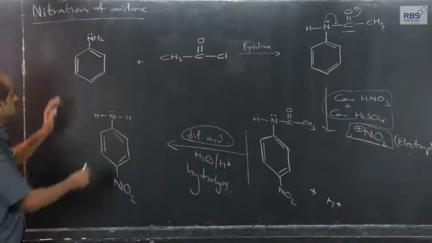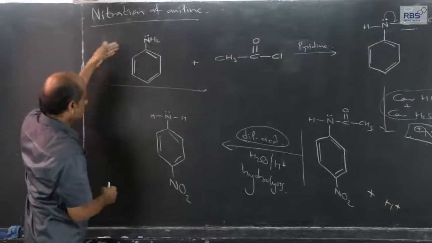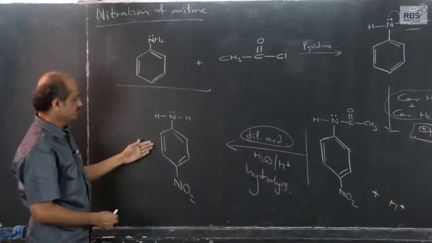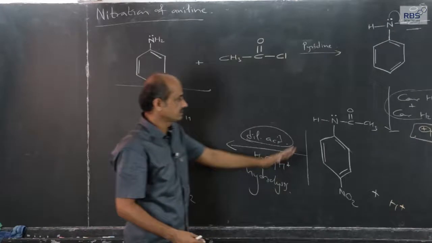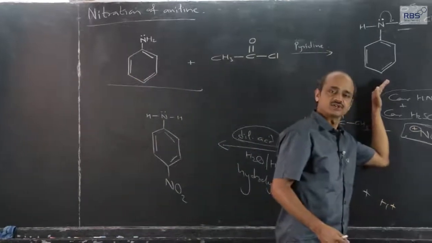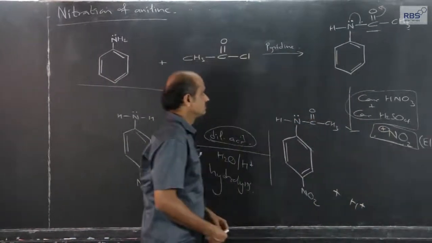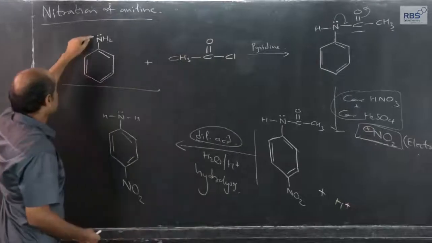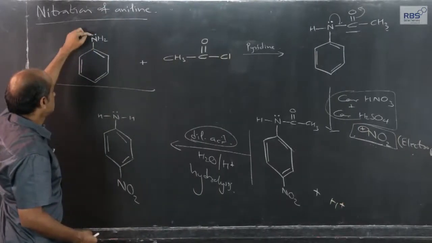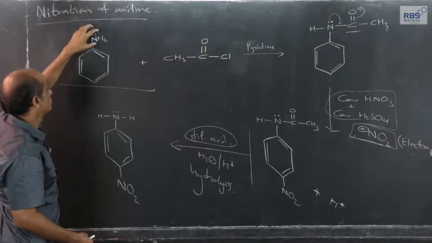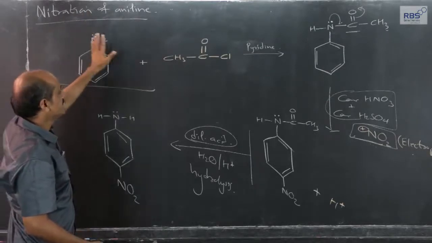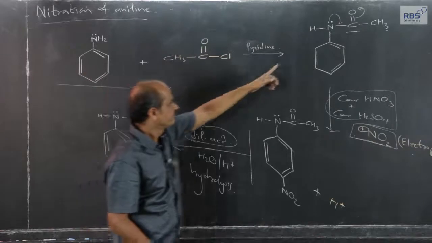So, aniline, to convert it into para nitroaniline, direct nitration of aniline is not possible by using this nitrating mixture. For that, we have to reduce the activity of lone pair, means we have to protect the NH2 group. So, we carry out acetylation first.